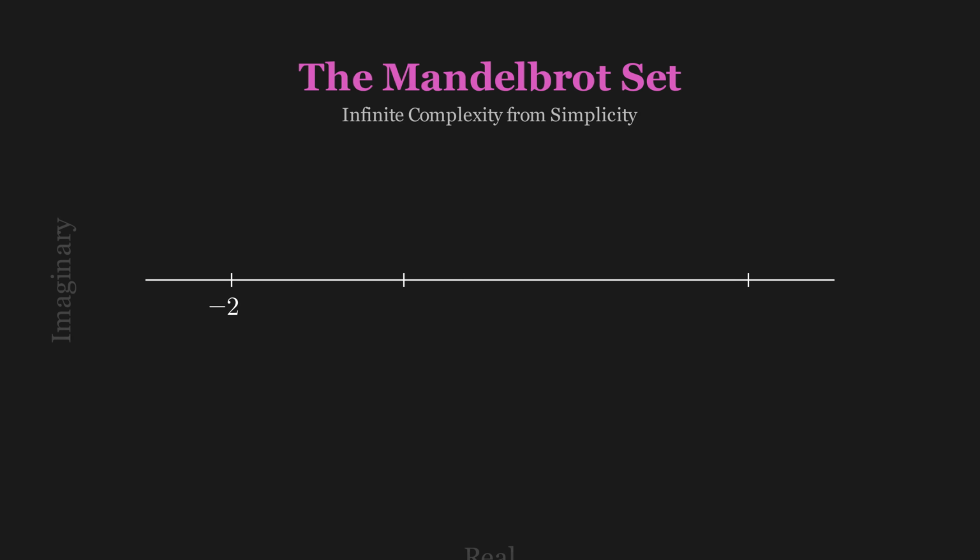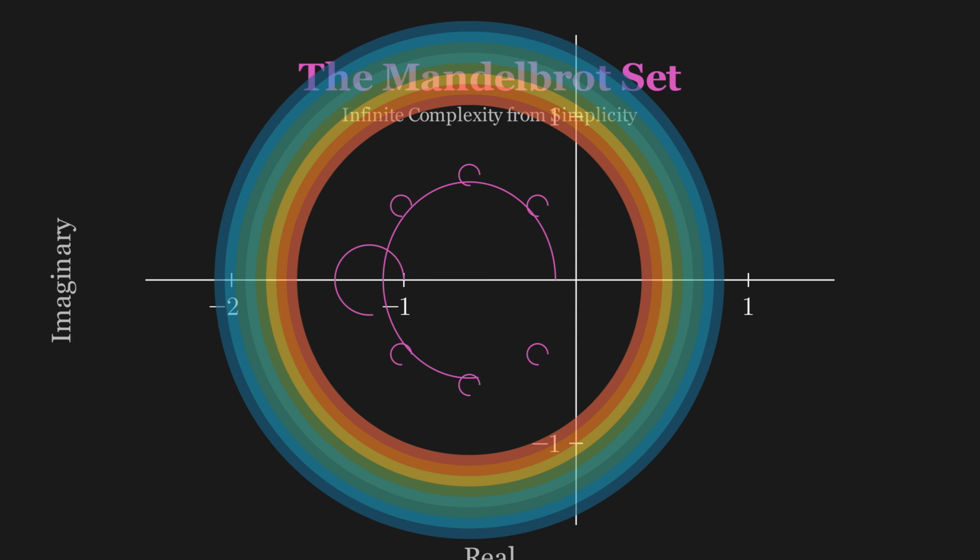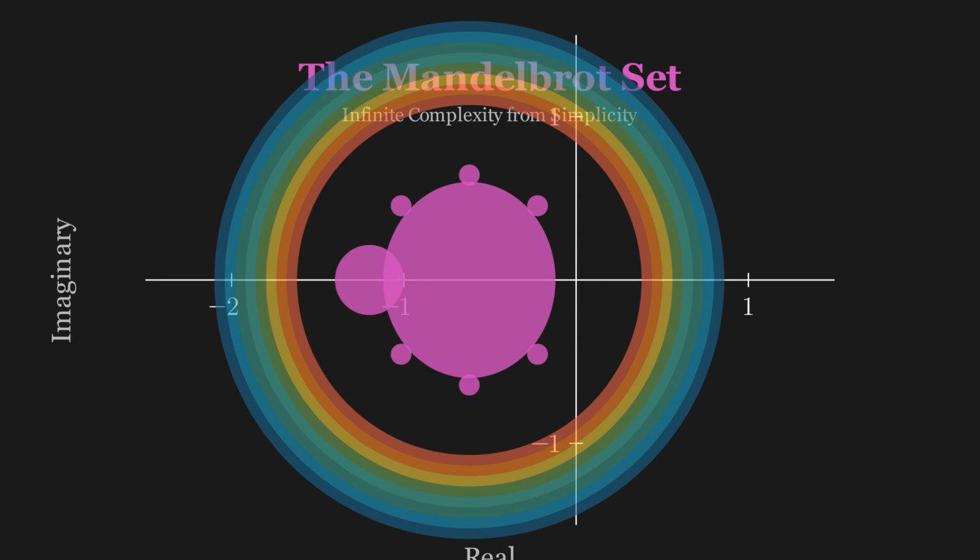Let's watch this definition come to life. For each point on the complex plane, we apply the iteration. The black region is the Mandelbrot set, points that remain bounded forever. The colors around it show how quickly other points escape to infinity.